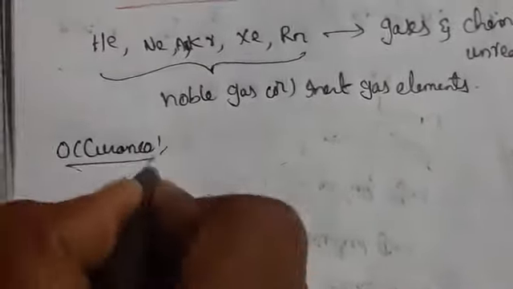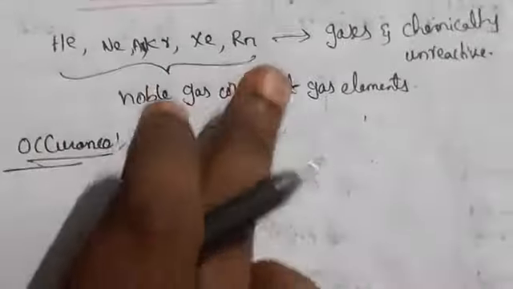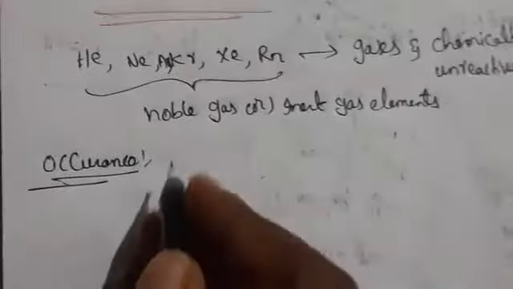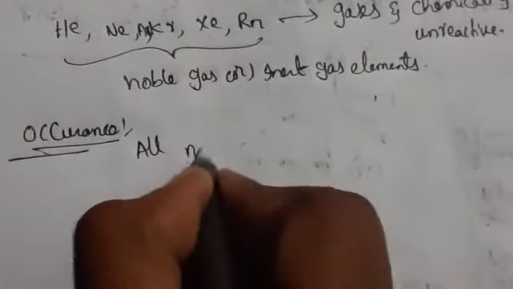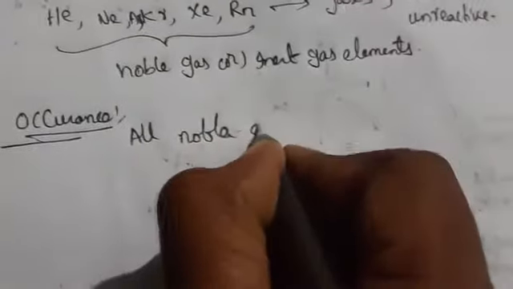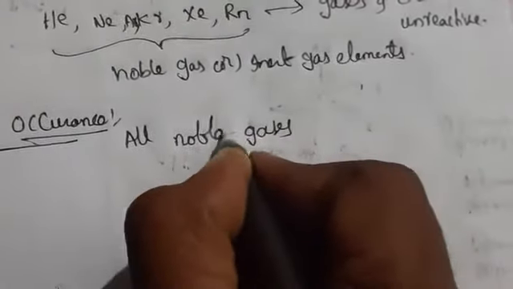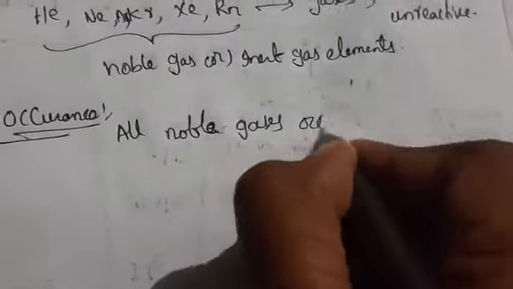Let us see the occurrence. All the noble gases except radon occur in the atmosphere.